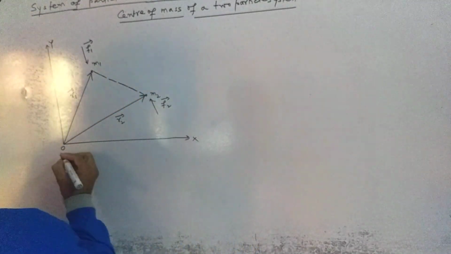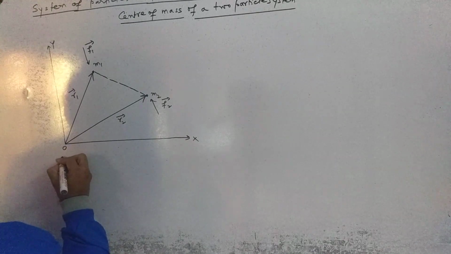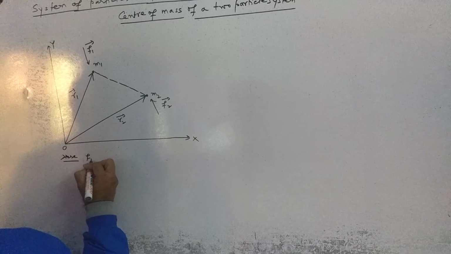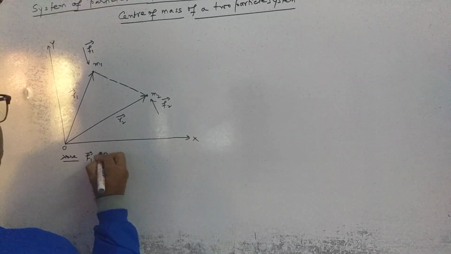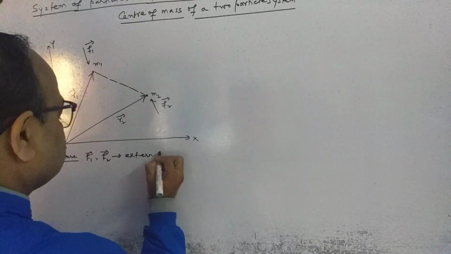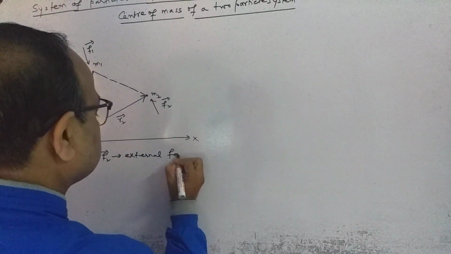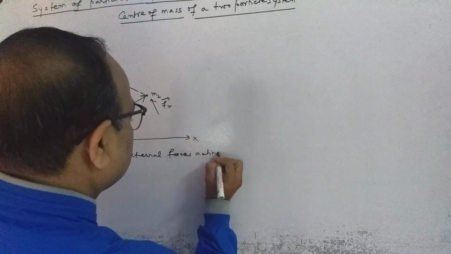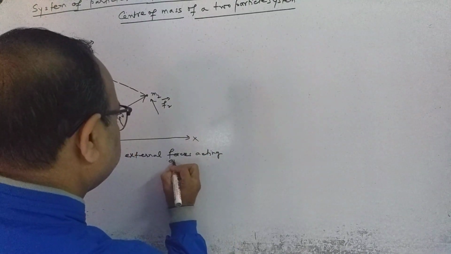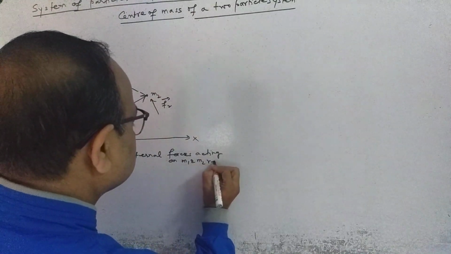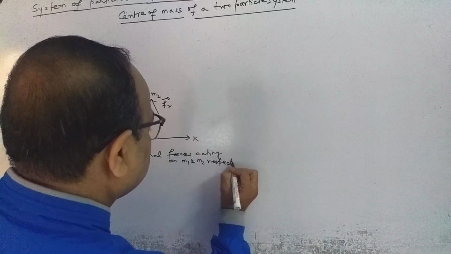We can say here F1 vector and F2 vector are the external forces acting on M1 and M2 respectively.